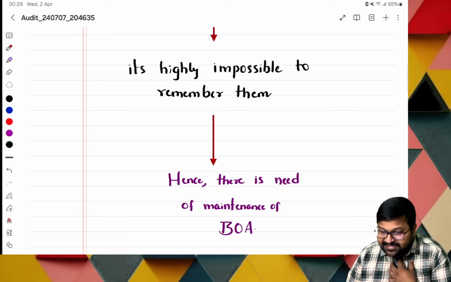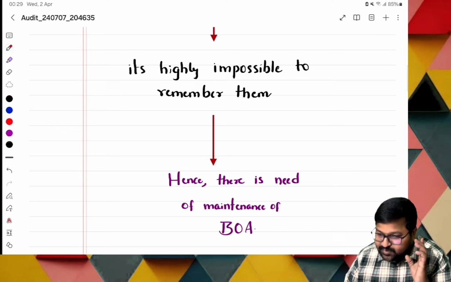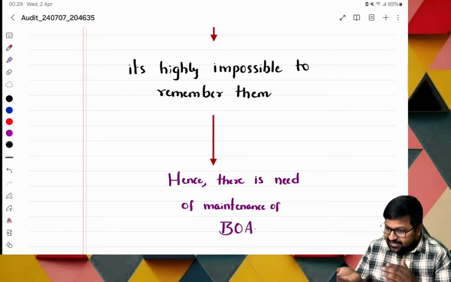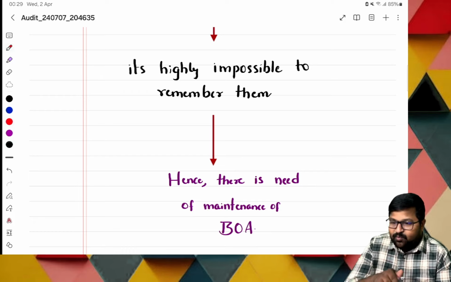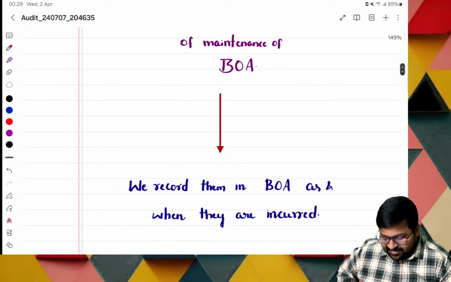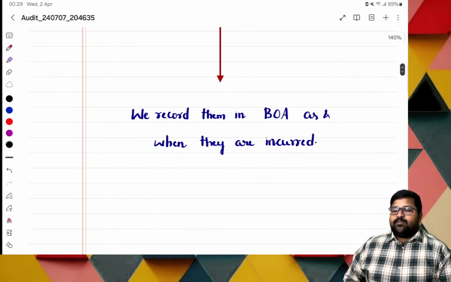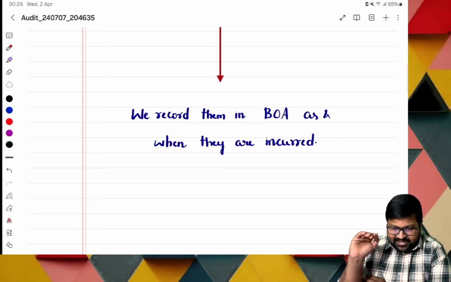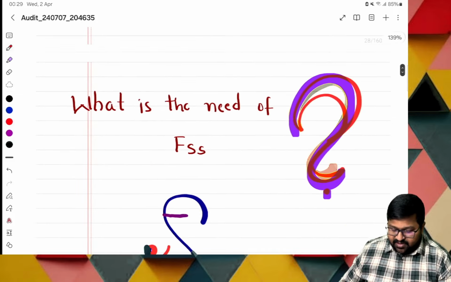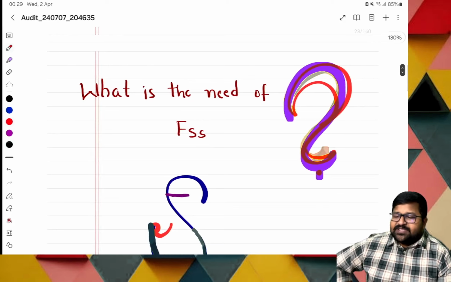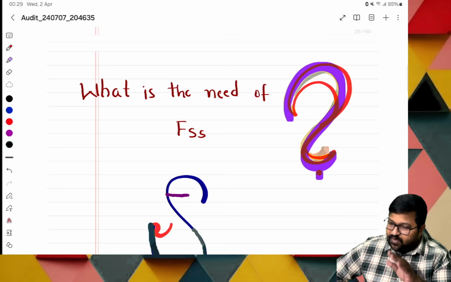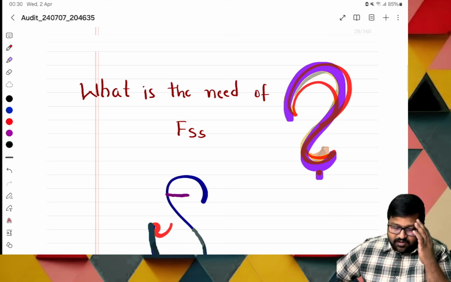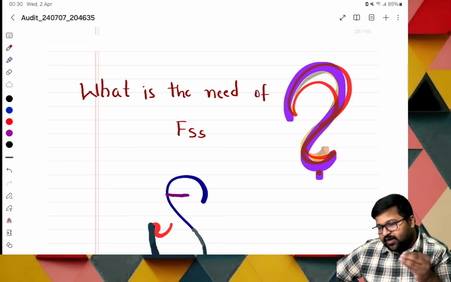Then there is a need to maintain books of accounts. As and when a transaction is incurred, we enter it into the books of accounts. Okay, is it clear? If it is clear, we record them in the books of accounts as and when they are incurred. That's the basic part. Is it clear now? If it is clear, sir, what is the need of financial statements? Sir, we maintain books of accounts because we enter into crores of transactions, and as it is impossible for us to remember them, we enter them into books of accounts.